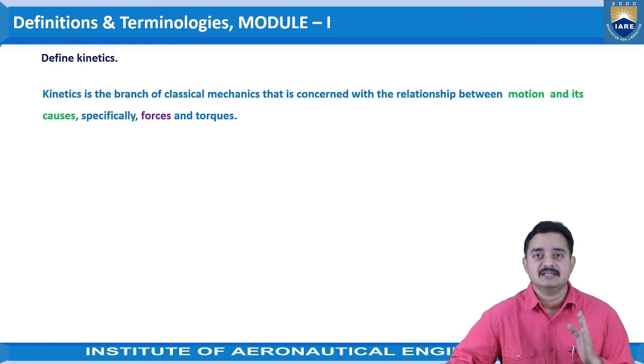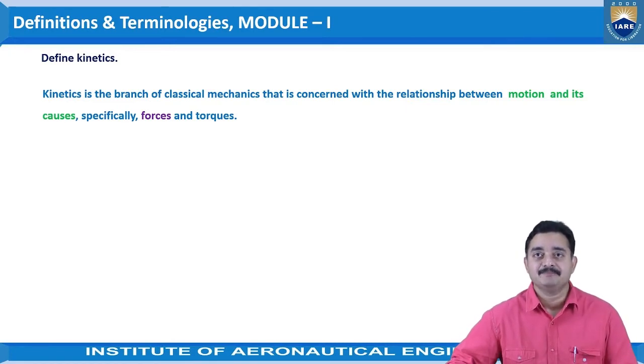As we have discussed, kinetics is the part where we are going to study all the possibilities of criteria where the motion is going to happen because of the velocity, the acceleration, the time as well, along with the forces that make the object move. So in the kinetics part, we are going to consider the force or torque that is causing the motion, and in the kinematics part we are not going to consider any forces that are causing the motion.